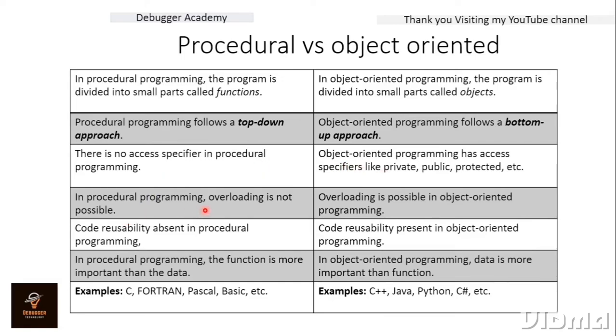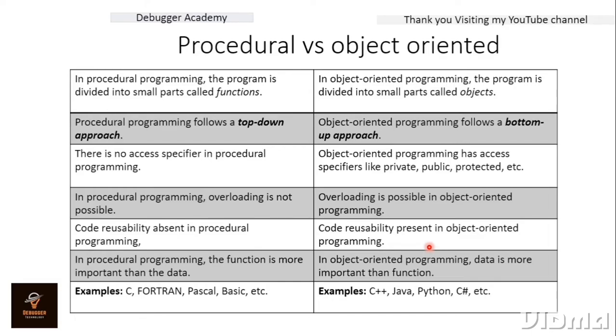Now, in procedural programming, overloading is not possible. I'll tell you what overloading is. While in object-oriented programming languages, overloading is possible. I'll tell you about overloading and overriding in the constructor lecture. Now, code reusability is absent in procedural programming. We cannot reuse code while following the procedural programming structure. While code reusability is present in object-oriented programming, if we create one object in a programming structure, then we can use that object in the following applications and programs also.